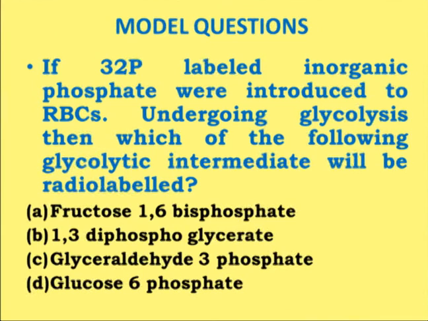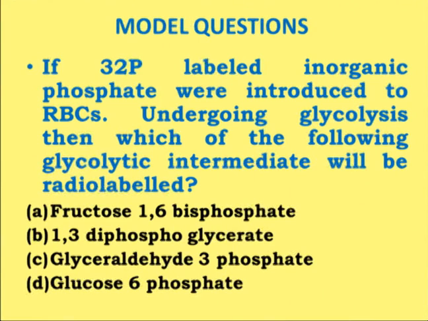1,3-diphosphoglyceric acid, or you can say 1,3-diphosphoglycerate, which is being formed from glyceraldehyde 3-phosphate by oxidation. After the oxidation, the aldehyde group of the glyceraldehyde will be converted into the carboxylic group, and this is being phosphorylated. So here, since there is no involvement of ATP, the label will go into the first position of 1,3-diphosphoglycerate. They can further complicate this question.